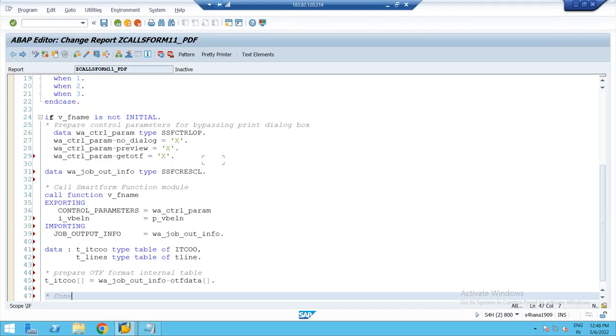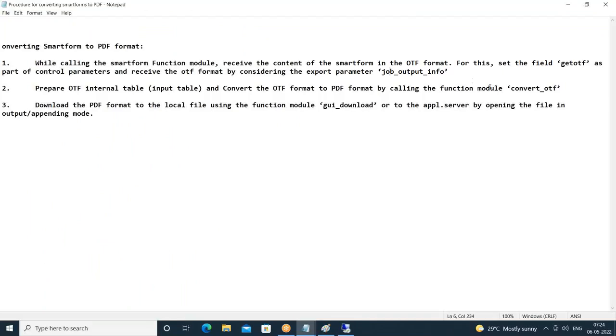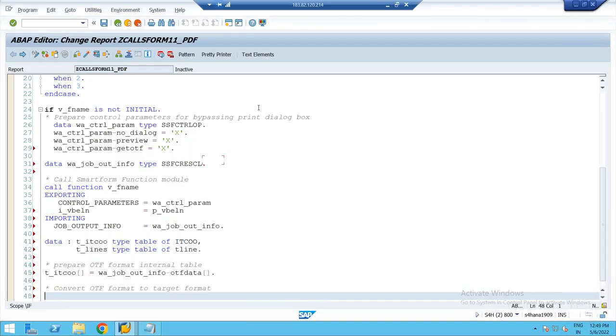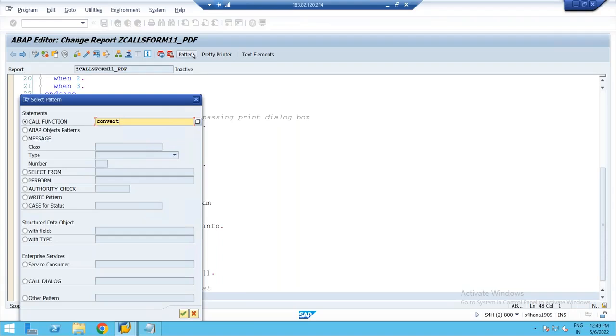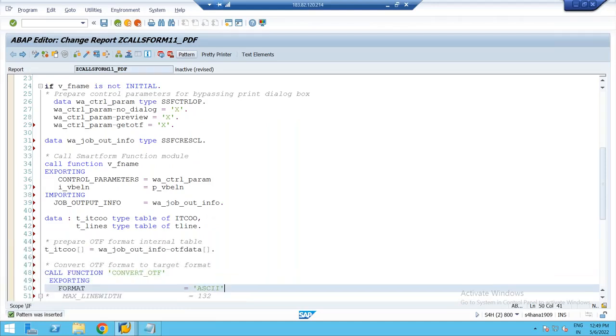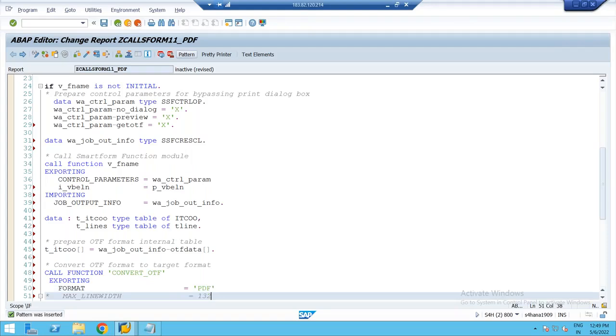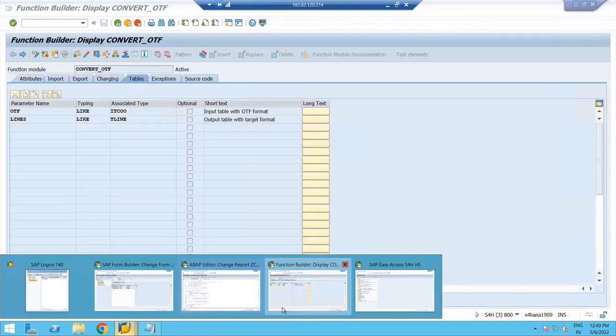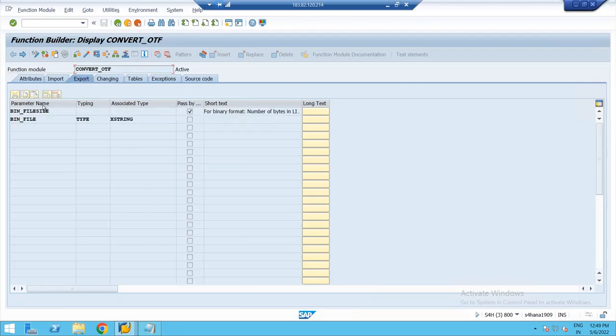Next step is to convert the OTF format to the target format. Now I'll call the function module. I need to call the function module convert underscore OTF. So I'll go to pattern, convert underscore OTF. Exporting format equal to which is the target format you want, PDF. Target format is PDF. I'm interested to receive the file size. This function module returns me one parameter. What is that parameter? File size, which is basically an integer only.